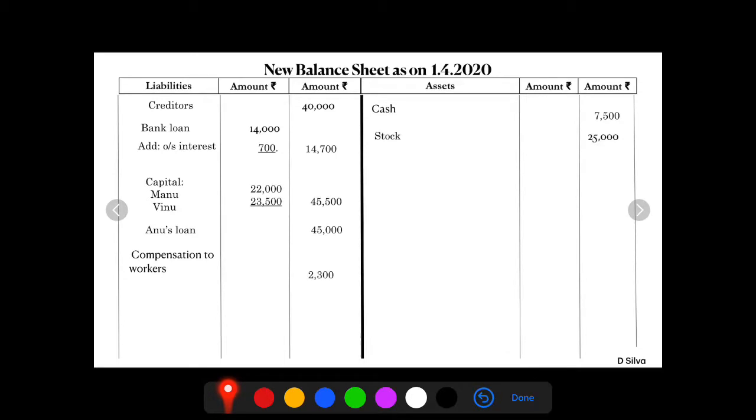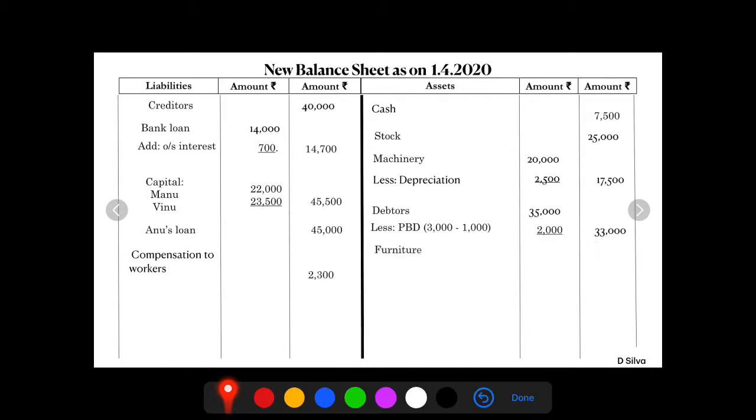Stock, there is no change, write the amount as it is. Machinery amount is 20,000 which is reduced by rupees 2,500, so 17,500. Debtors amount is 35,000. Provision for bad debts is 3,000 minus 1,000 which is actually reduced, so it is 2,000. Debtors amount is 33,000. Furniture, no changes, 15,000. Land and building value is 45,000 which is appreciated by 10%. So the final value is 49,500.